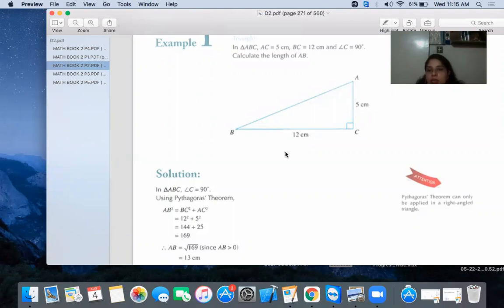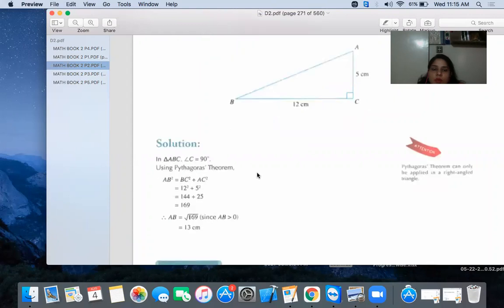There are 3 sides in a triangle. Everyone knows that. The side where we make an angle is called the base. The opposite side is called the opposite side, and the longest side of the triangle is called the hypotenuse. Now I'm going to tell you the names of the 3 sides: base, opposite side and the hypotenuse. So let's move on to the solution.